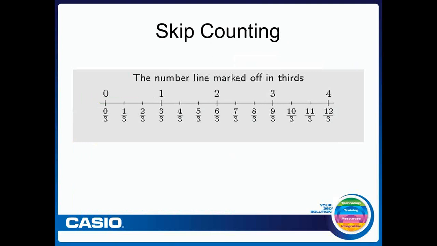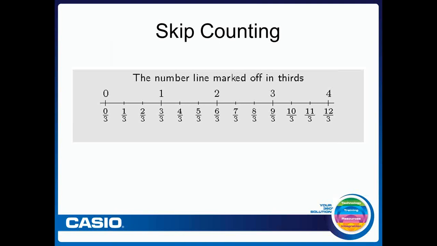So here's another model that we use quite frequently, and that is a number line. And it's a number line with values at the top of the number line and values at the bottom. And what I really like about this is it brings in the notion of skip counting.